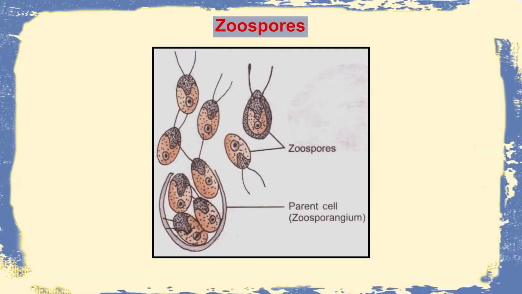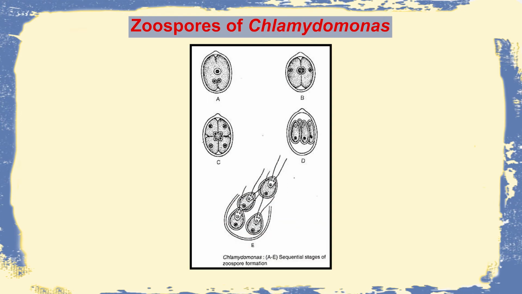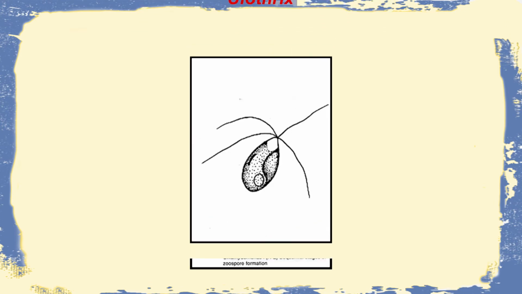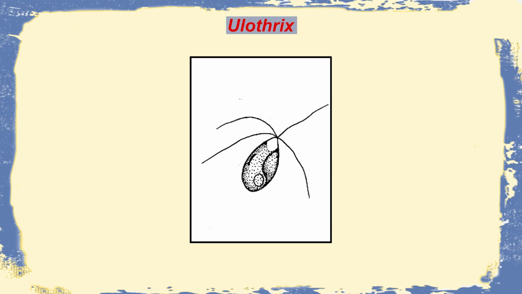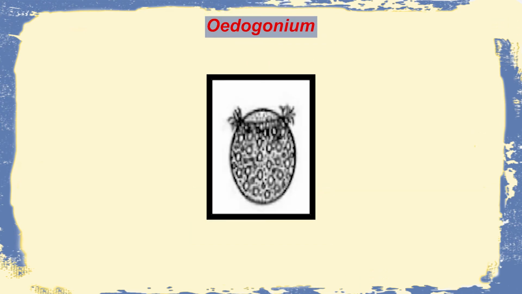The first in line is zoospores. These are actually motile spores and they can again be of various types. Because they are motile, they possess flagella. If they possess two flagella, they are known as biflagellate, like Chlamydomonas, which has two flagella in its zoospore. And then we have the quadriflagellate, which means four flagella are present in the zoospore, an example being Ulothrix. We have other kinds like the multiflagellate zoospores in Oedogonium. This is again a different variety.